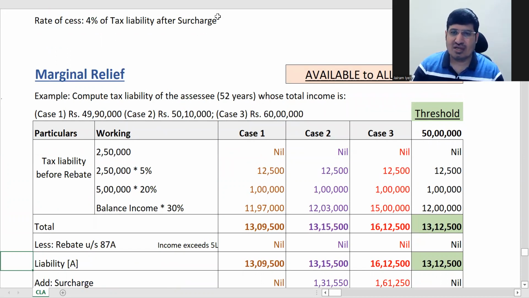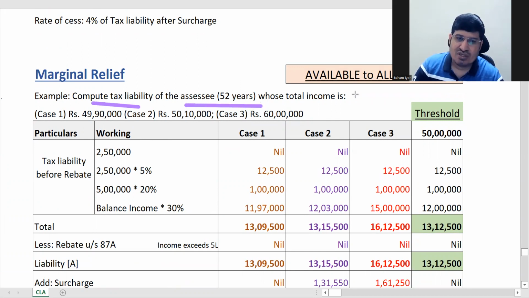So here, compute tax liability of an SSC, 52 years they have given. Nothing is given on residential status, so you can always assume that it is a resident, right? So now case 1 is 49,90,000.